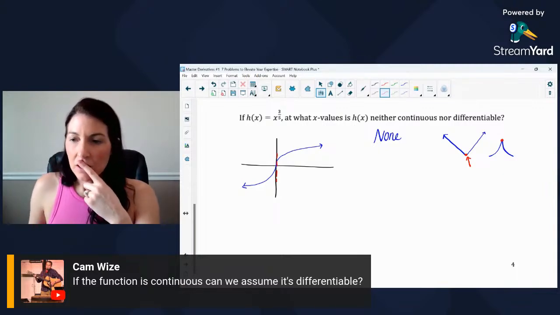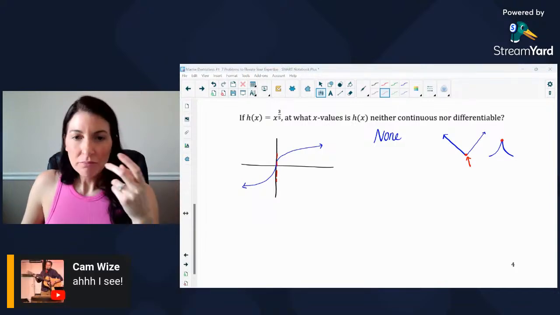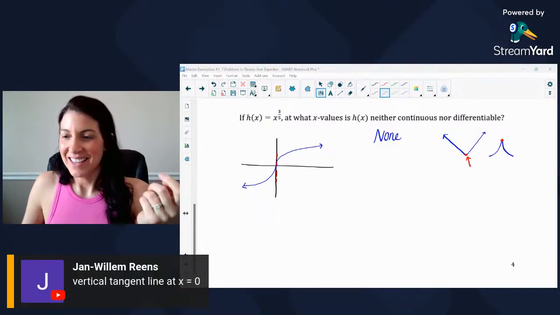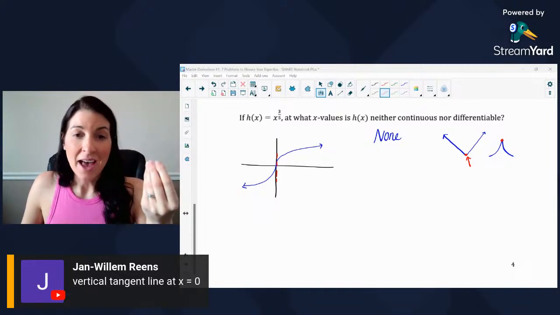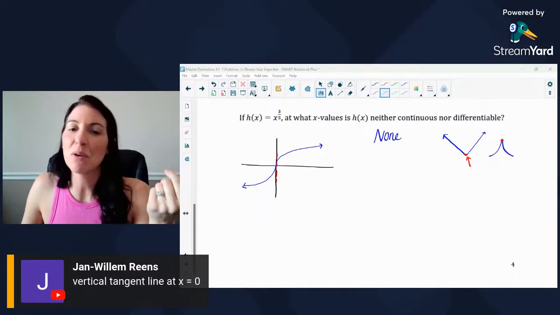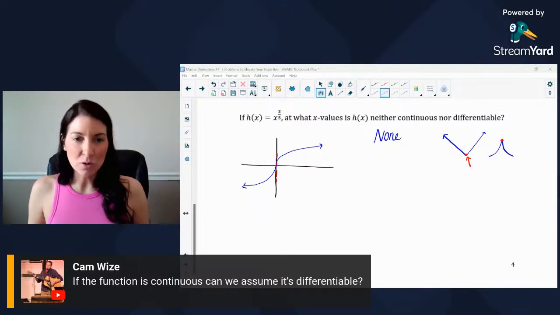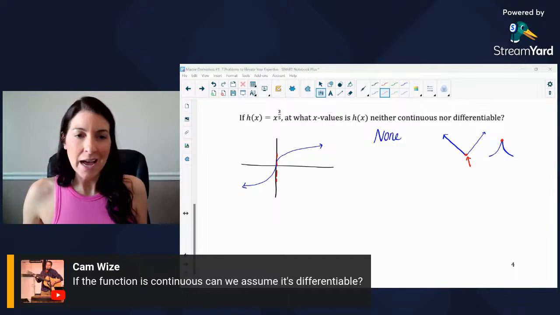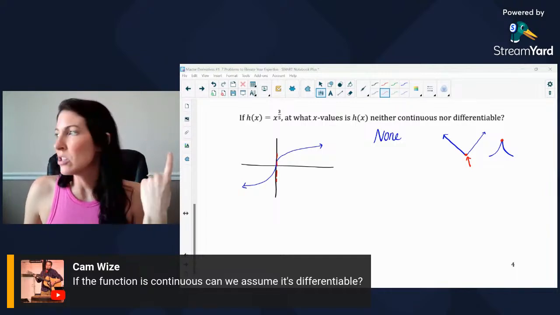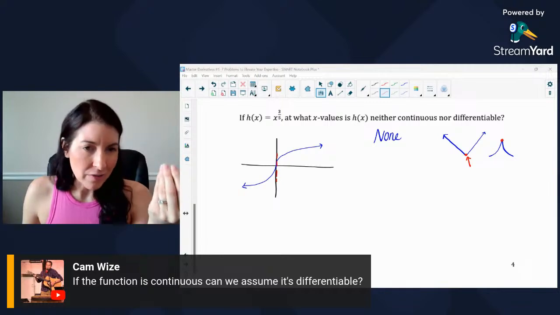Let's see what else. Yes, and to Jan's point, we had that. Oh yeah, thanks, Cam. So we've got that vertical tangent line at x equals 0. So there's another example where this function was continuous but was not differentiable. So back to your question, if it's continuous, we cannot assume it's differentiable in this problem. And then also something like a sharp turn or a cusp would be continuous but not differentiable everywhere. So vertical tangent line, sharp turn, and the other examples I'm thinking of wouldn't even be continuous.